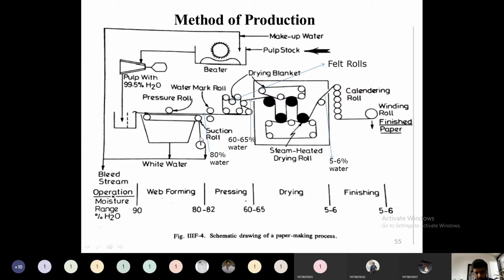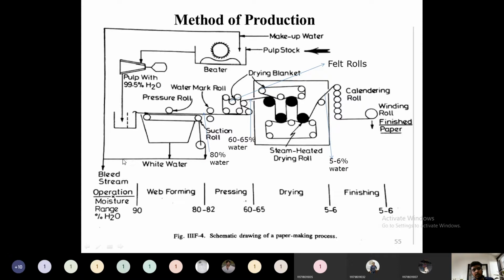So using some motors or suction rolls, some part of the water will be removed. Some part of the water will be removed automatically by gravity, and some part will be removed through the pressure rolls by applying a mild pressure. Then the collected water is known as white water. So the water collected here in the first stage is known as white water.